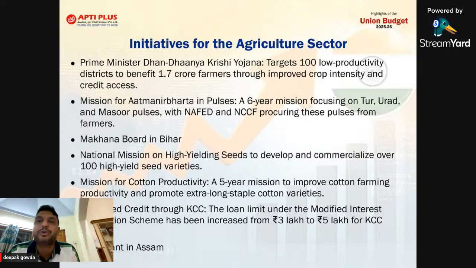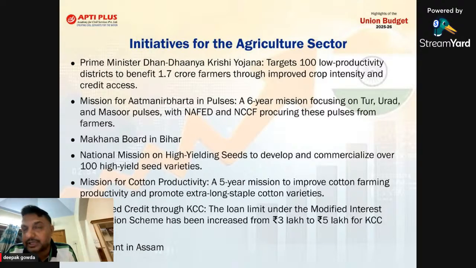And again, with respect to cotton productivity, they have also launched one mission, which is going to increase cotton productivity in the next 5 years. And the major thing is what? Kisan Credit Cards. As we know, under the Kisan Credit Card, farmers used to get a loan of 3 lakh, but now it is increased to what? 5 lakh. And not only that, in the northeastern states, in Assam, they announced that they are going to establish one urea industry, that is nitrogen production industry. They are going to establish it in a northeastern state called what?